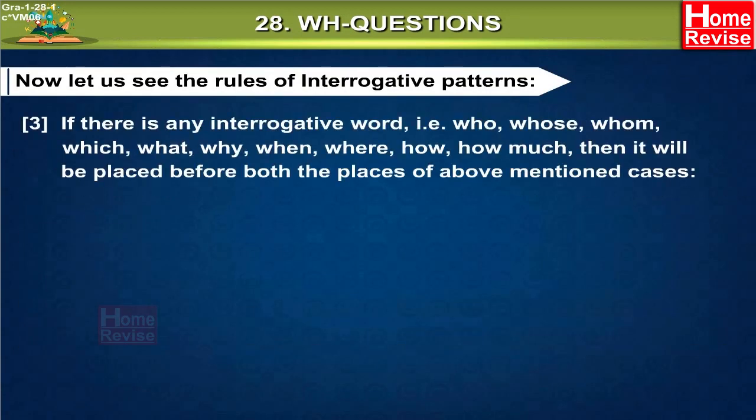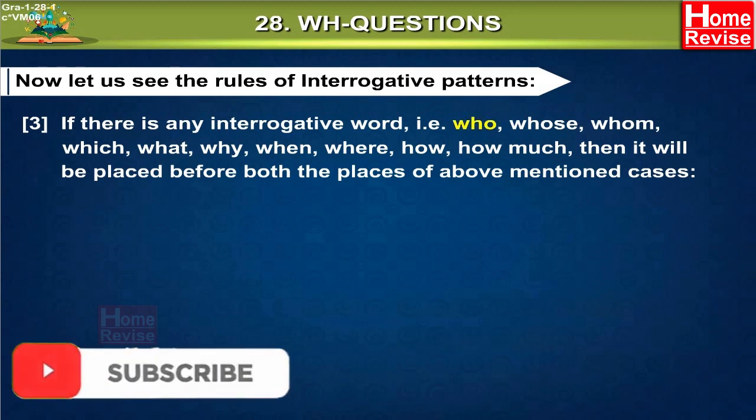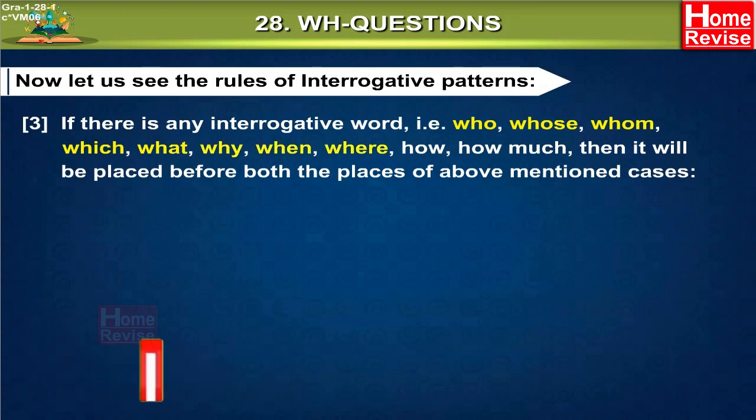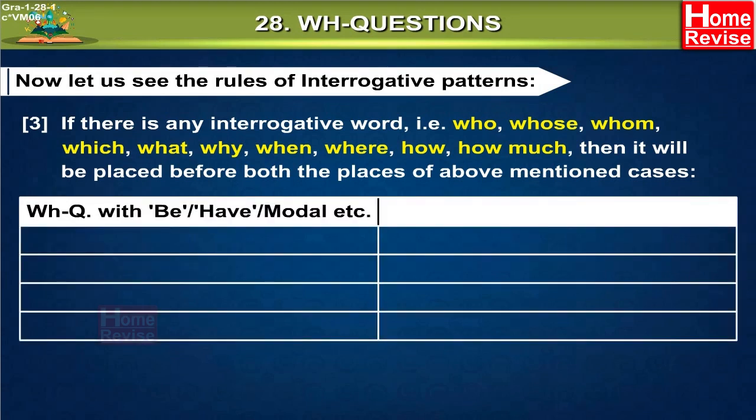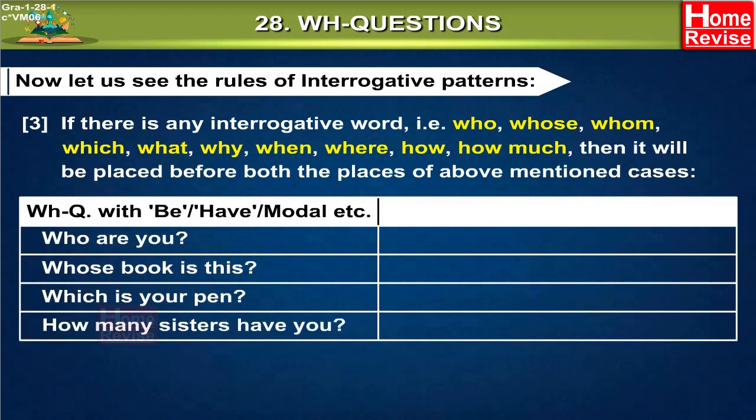Rule 3. If there is any interrogative word, that is who, whose, whom, which, what, why, when, where, how much, then it will be placed before both the places of above-mentioned cases. WH questions with be or have or modal, etc. Who are you? Whose book is this? Which is your pen? How many sisters have you?